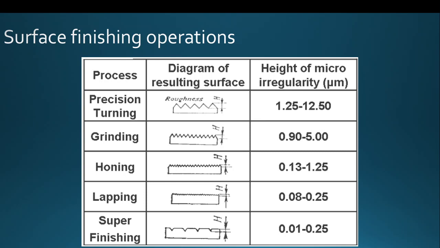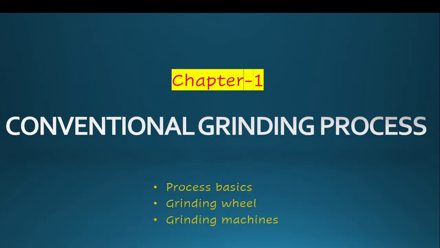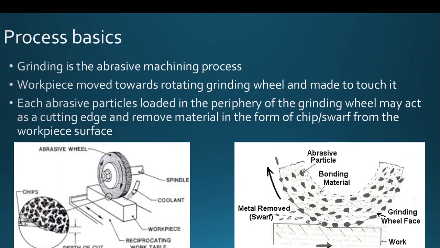So in this unit, in the first chapter, we are going to study the grinding process. In the next chapter, we are going to study the honing, lapping, and super finishing processes. Many super finishing processes have been developed by researchers, particularly polishing and buffing, and in this unit, we are going to study only the buffing process in the super finishing category. Let's start with chapter 1, conventional grinding process.